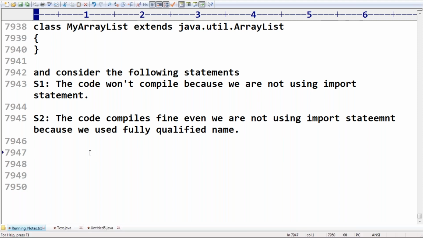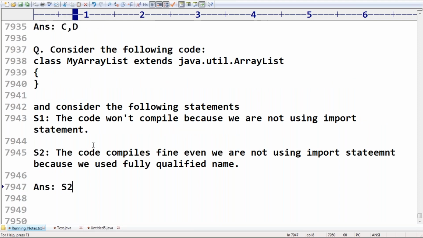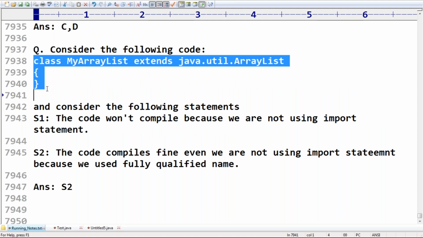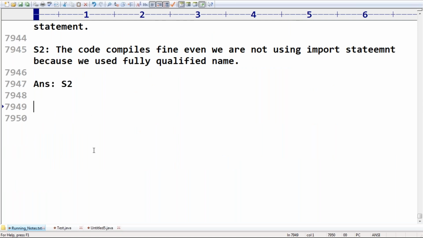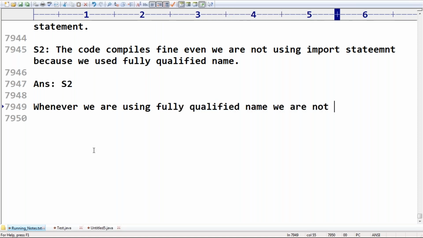So obviously the answer is S2; it is the valid statement. The reason is, whenever we are using a fully qualified name, we are not required to use an import statement. Remember this.